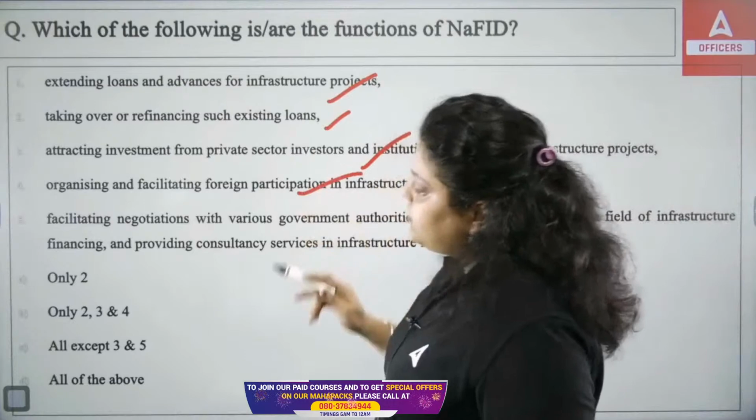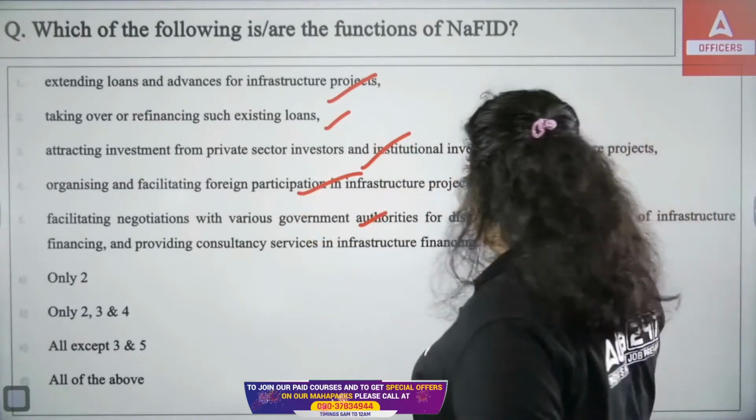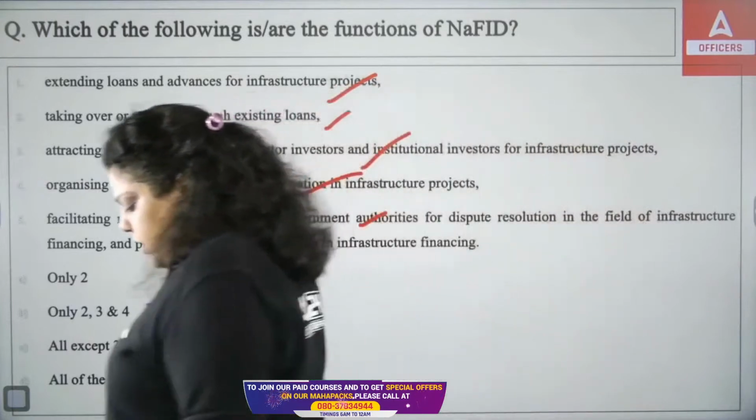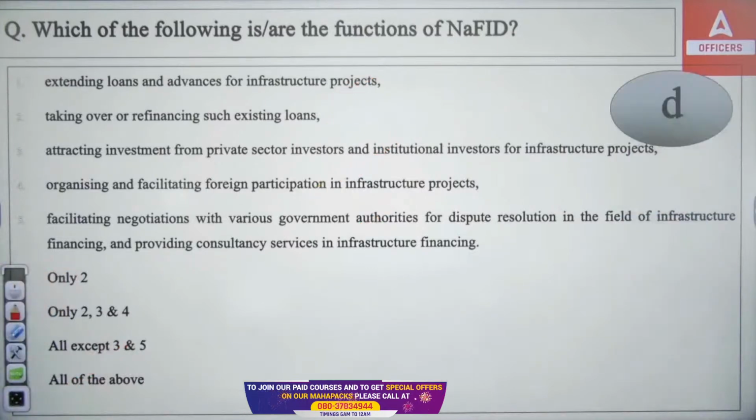Then it organizes and facilitates foreign participation. It facilitates negotiation with various government authorities, also for dispute resolution, and provides consultancy services for infrastructure. All of the above functions are performed by NABFID. So the right answer is D.